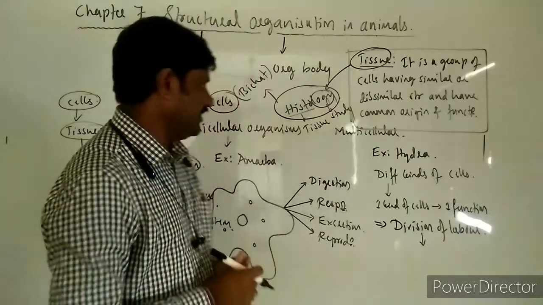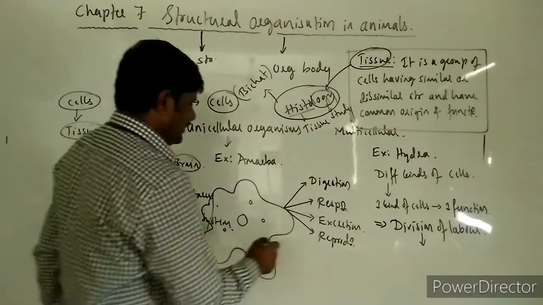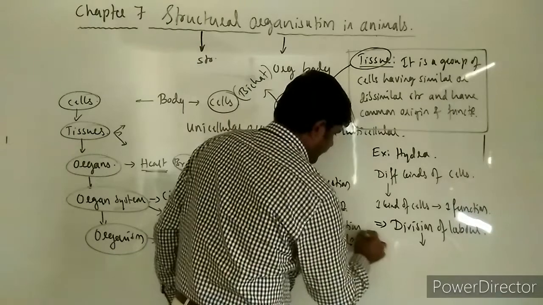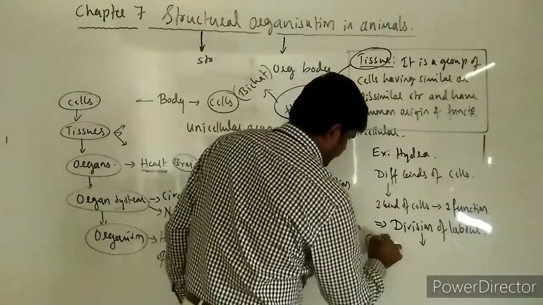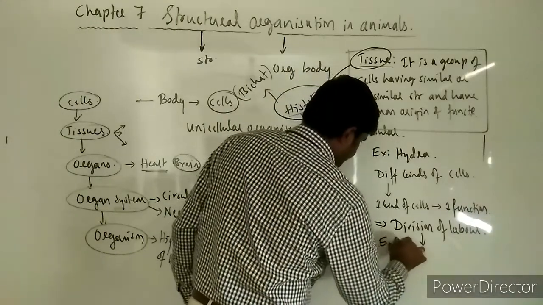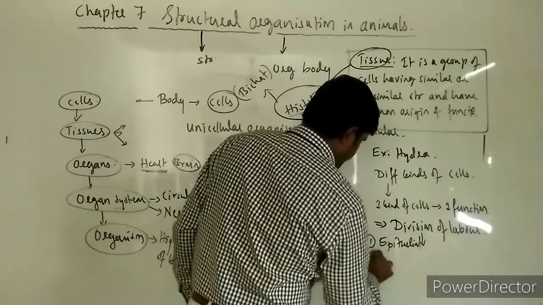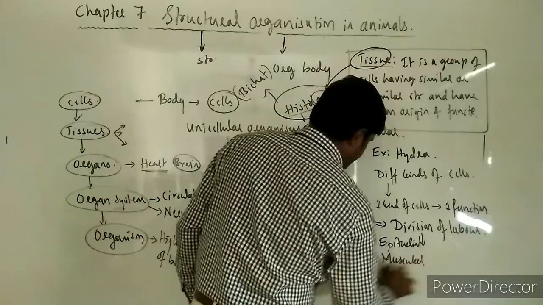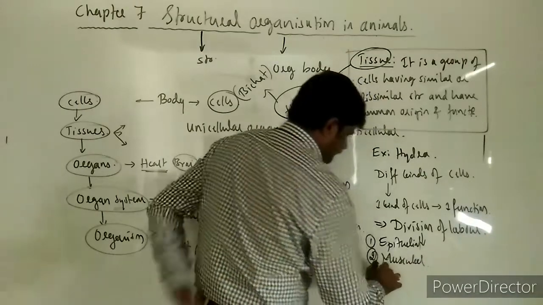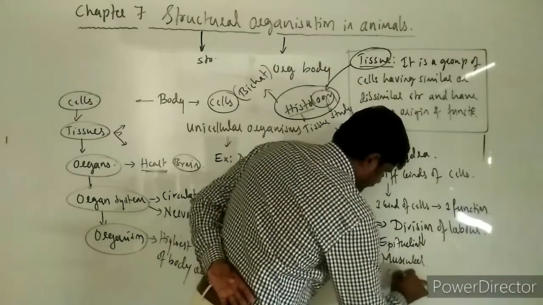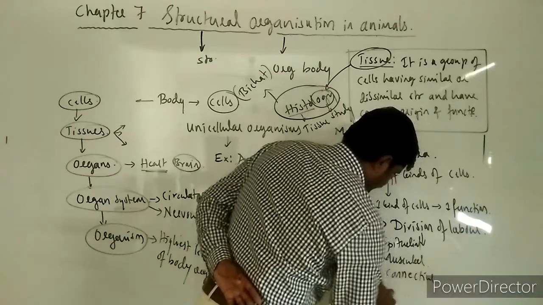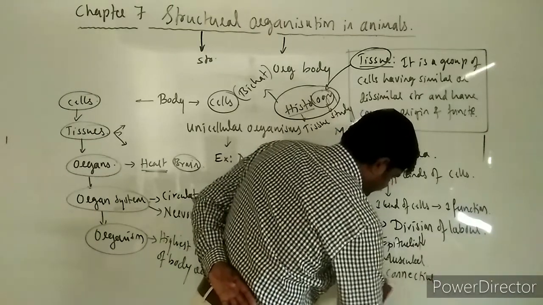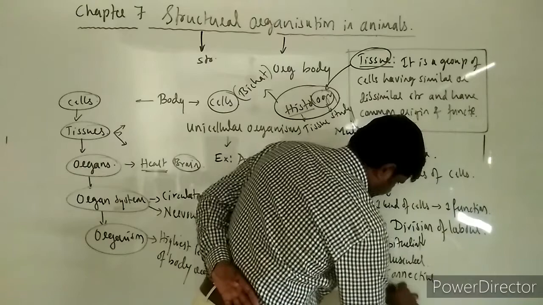What are those? First one is epithelial tissue. Second one is muscular tissue, third one is connective tissue, and fourth one is nervous tissue.